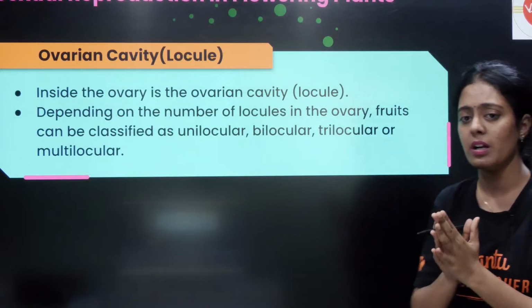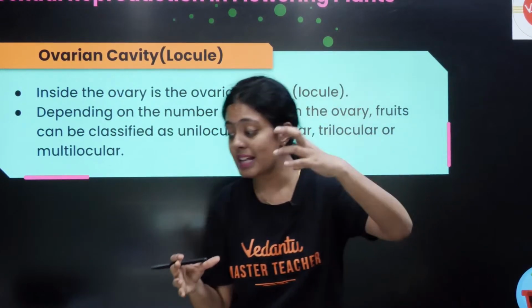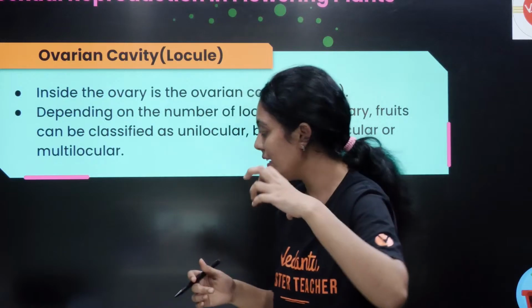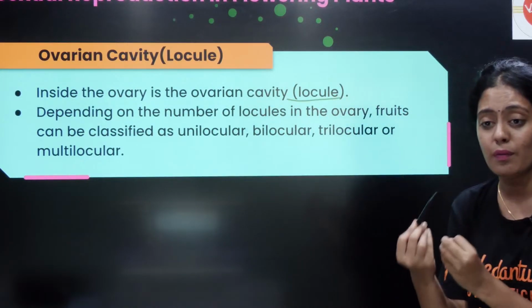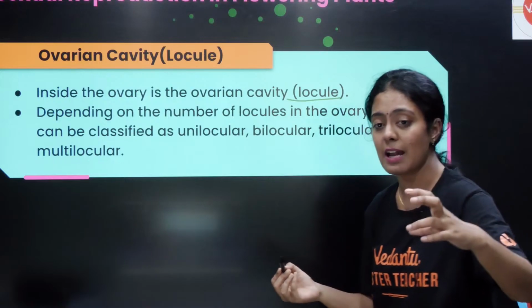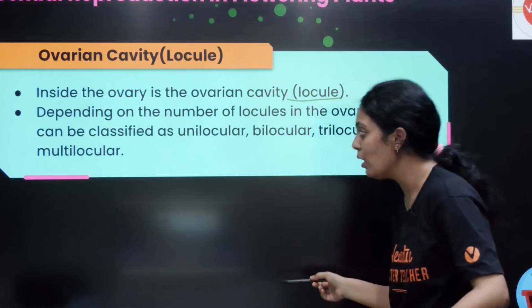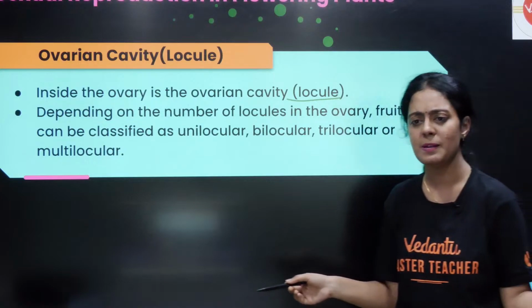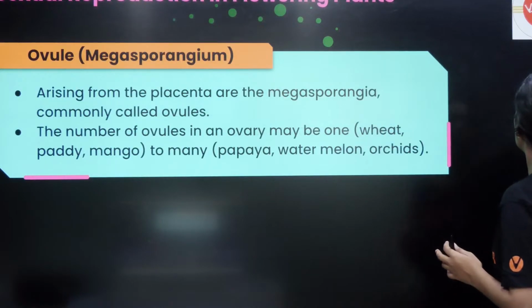We'll discuss that. I was saying the ovarian cavity. Inside the ovary is a cavity called locule. Depending on the number of locules in the ovary, fruits can be classified as unilocular, bilocular, trilocular and multilocular. Simple. This was already discussed.